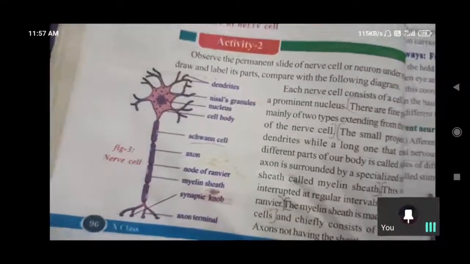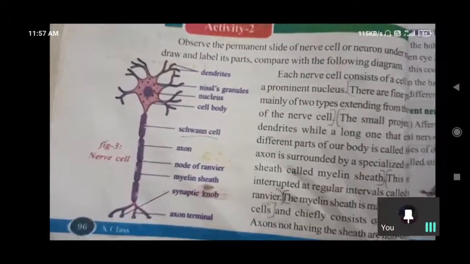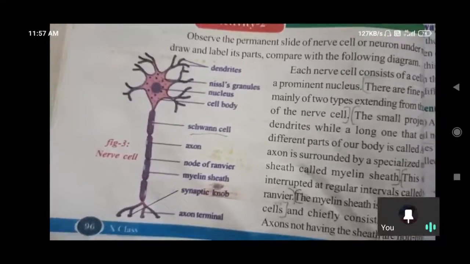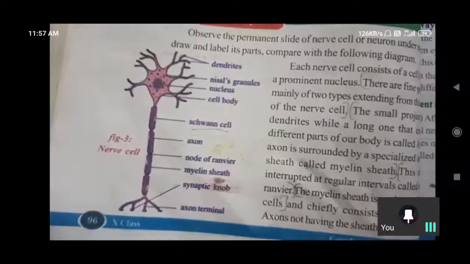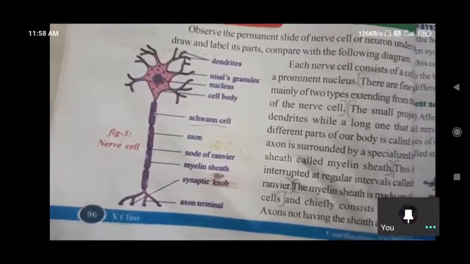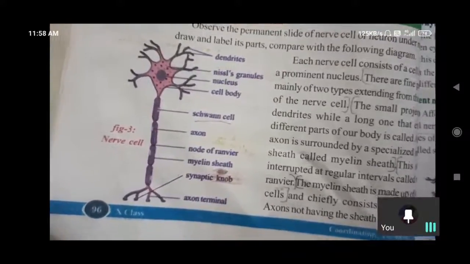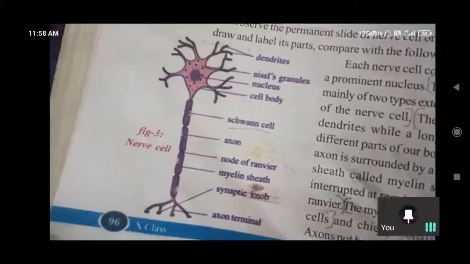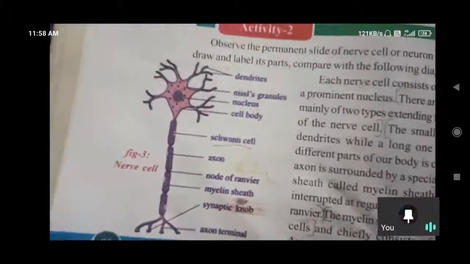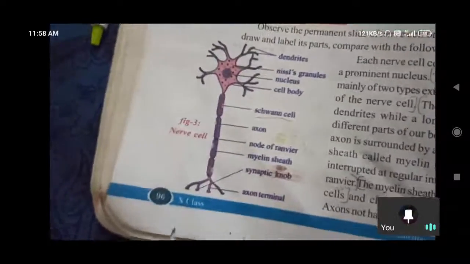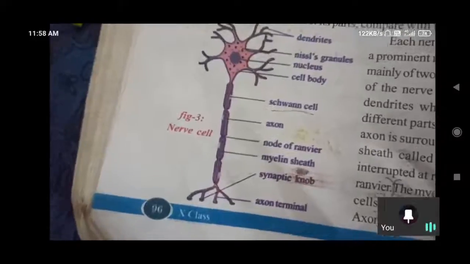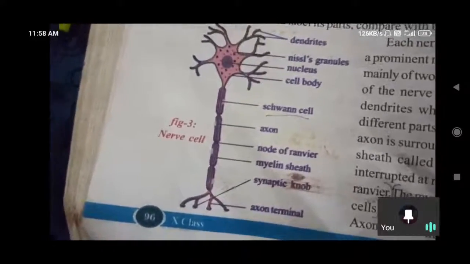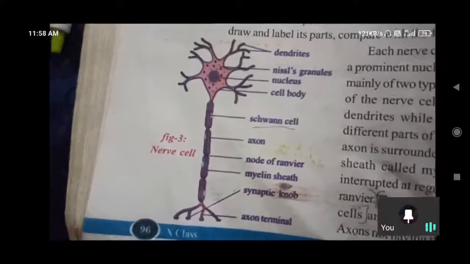And about the nucleus, what is the function of the nucleus in all cells? The cell nucleus contains genetic information. Here genetic information for reproduction is not useful, because except nerve cells, all cells are reproducible. A nerve cell is only one cell for a lifetime. It is not reproducible. It exists for a lifetime.